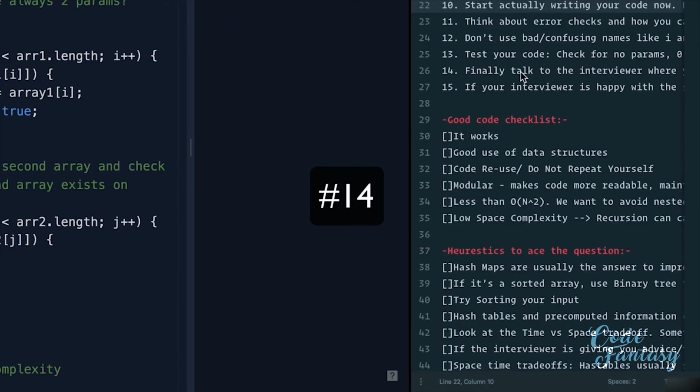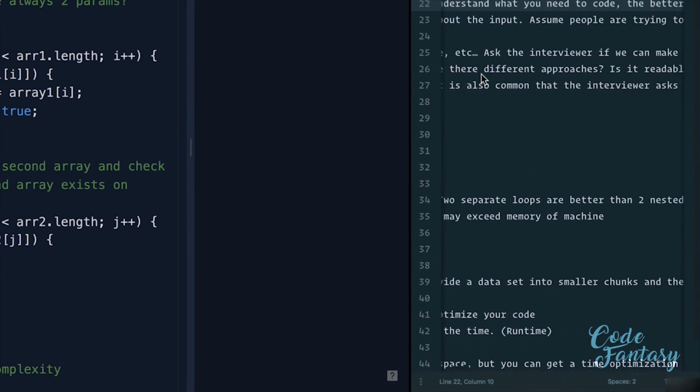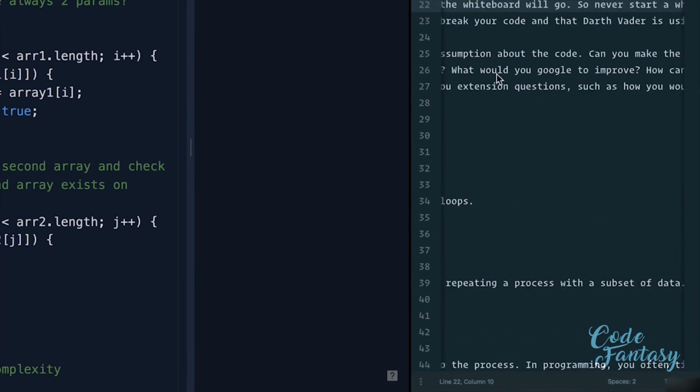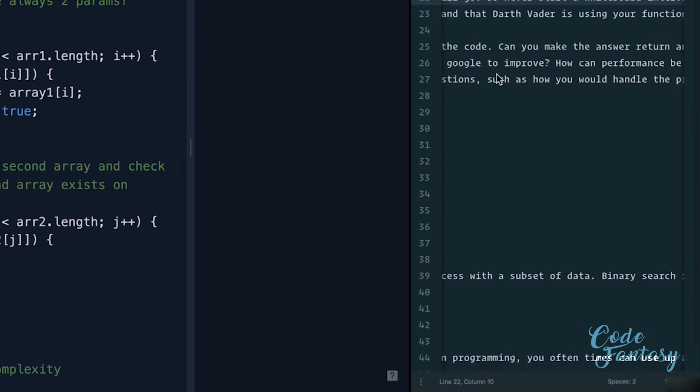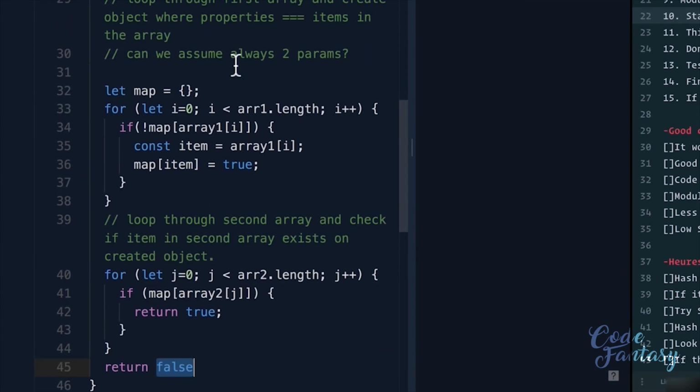Finally, even though I say finally here, there is another point, but finally, talk to the interviewer about where you would improve the code. Does it work? Are there different approaches? Is it readable? What would you do, or what would you Google to improve? How can performance be improved? Well, looking at this code, I can start telling the interviewer that, okay, the downside to this solution is that,